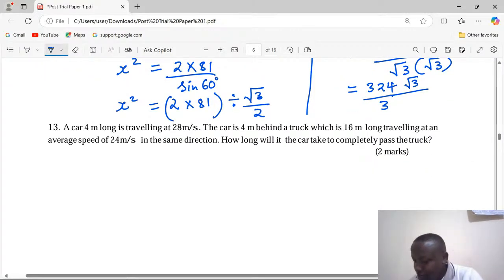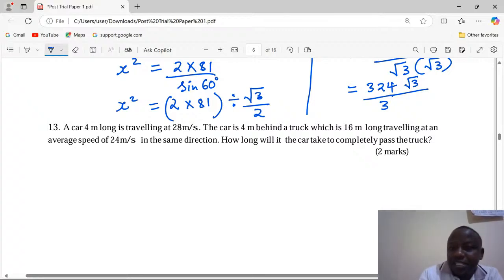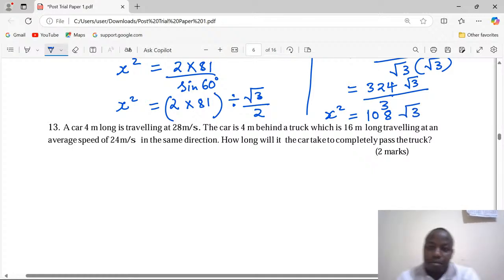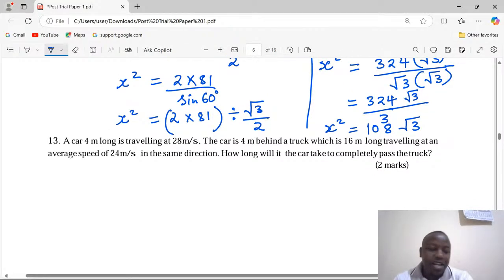324 over 3 gives us 108. So x squared equals 108 multiplied by the root of 3.